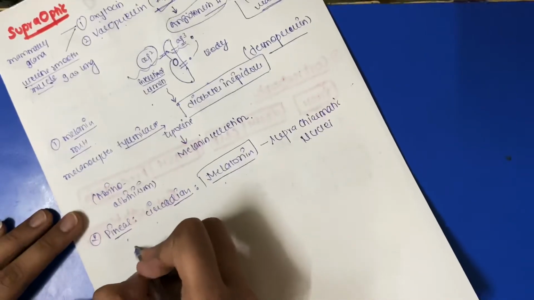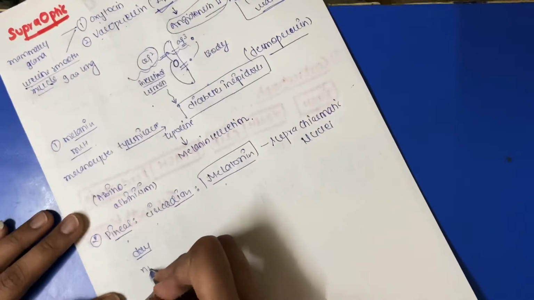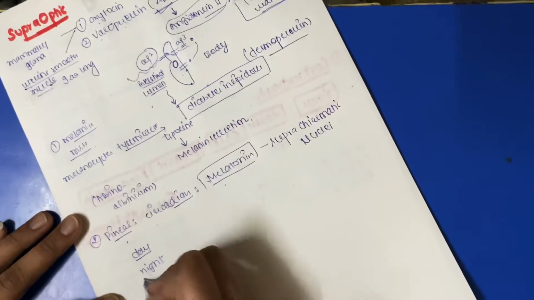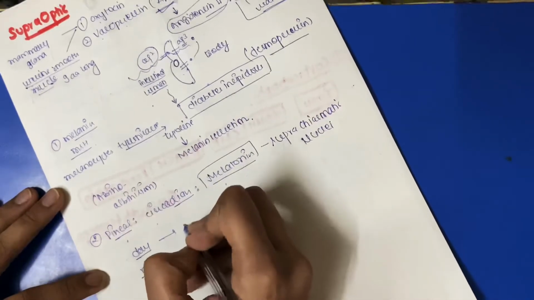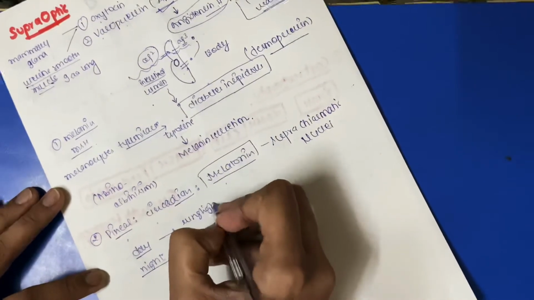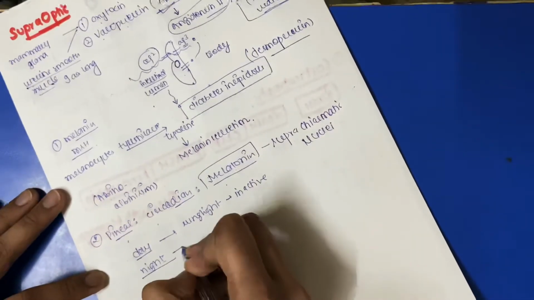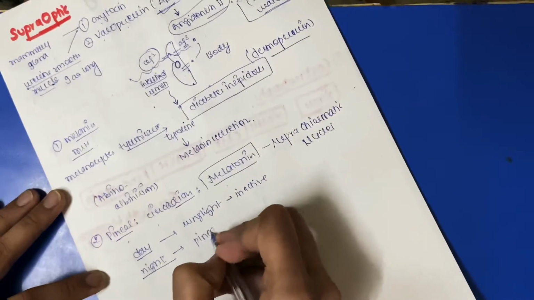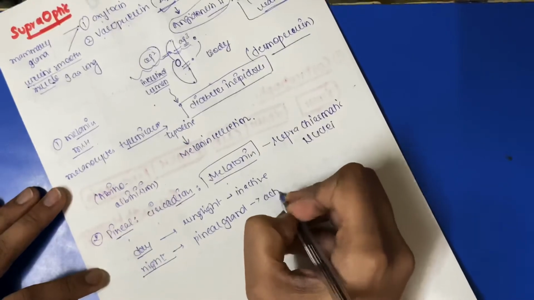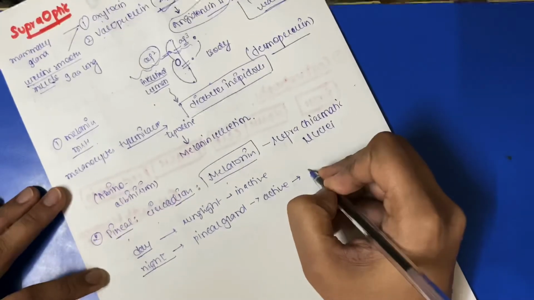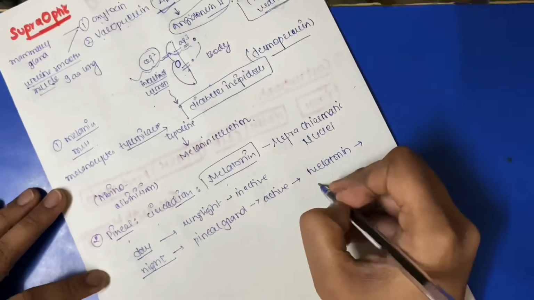To make it easier for you, consider this: in the day when there is sunlight, the pineal gland is inactive, but in the night the pineal gland is active. So when it is active, it will produce melatonin, which is a sleep inducer.